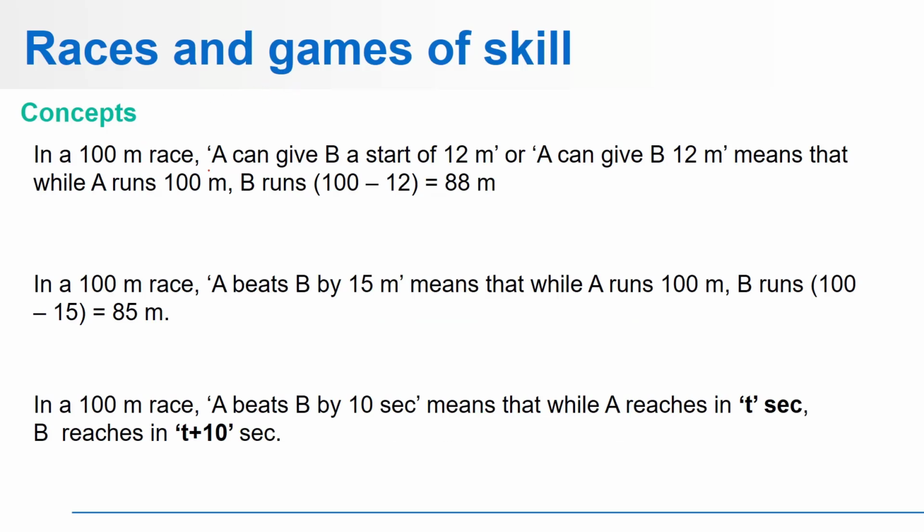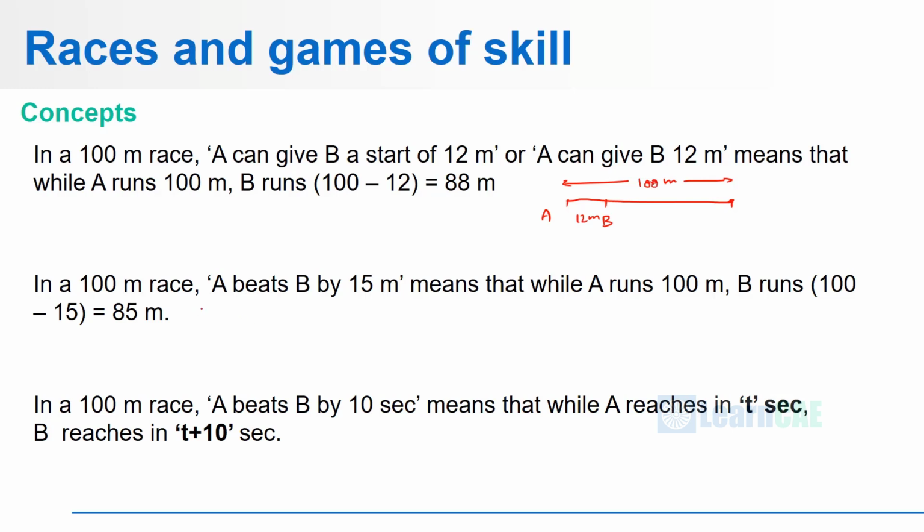For example, in a 100-meter race, if you are saying A can give B a start of 12 meter, or A can give B 12 meter, it means that while A runs 100 meters, B runs 100 minus 12, that is 88 meters. For example, if there is a 100-meter track, A starts from the starting point, B will be starting 12 meter ahead of A. This gap will be 12 meter. This is the end point and the total distance will be 100 meter.